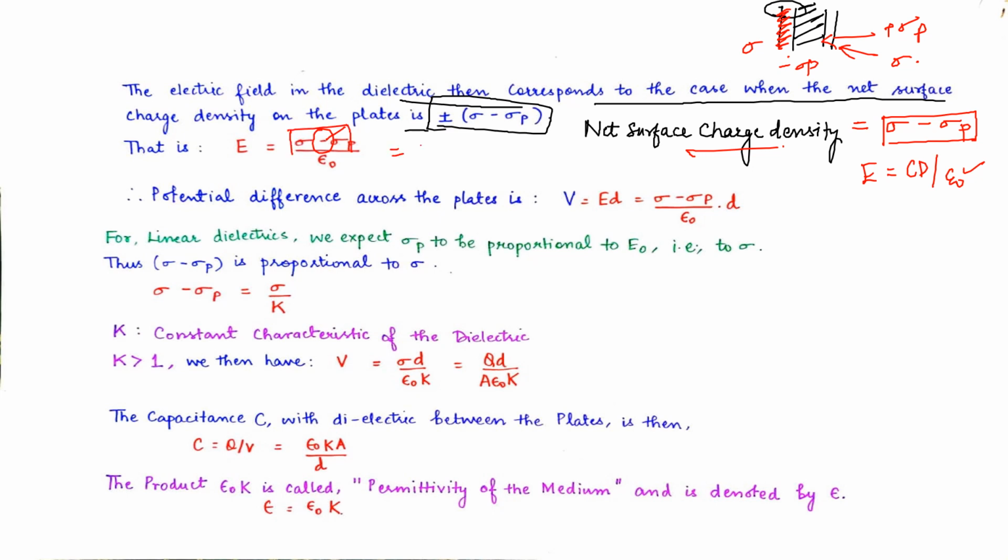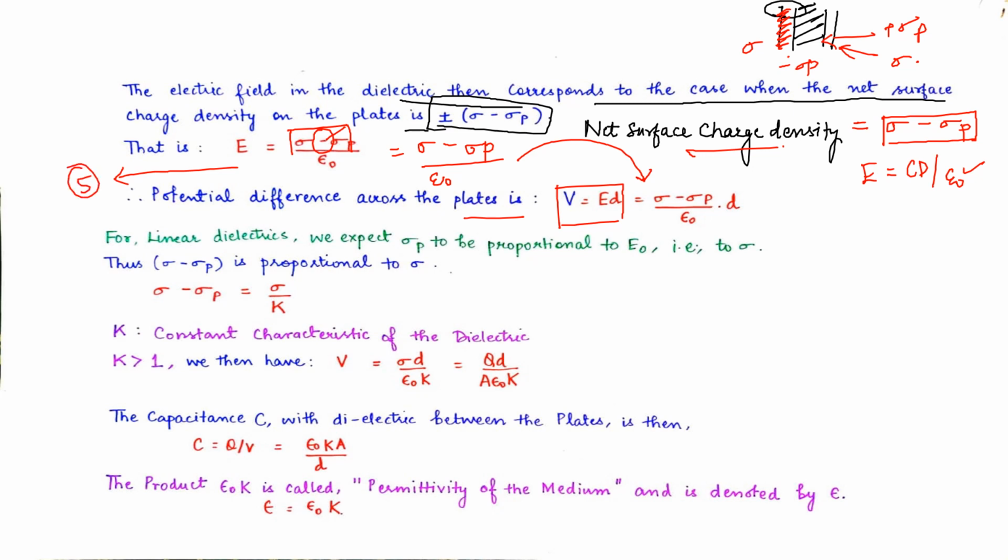The formula is sigma minus sigma p upon epsilon naught. Now the potential difference across the plate is given by V equals electric field into the distance. So electric field's formula can be introduced from this equation. We can write this equation as equation number 5.